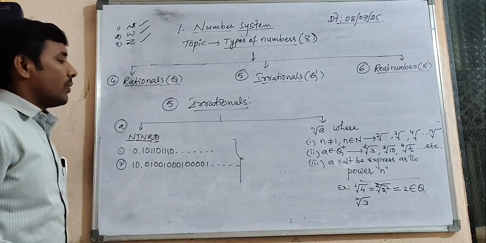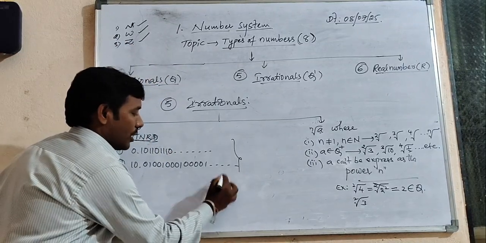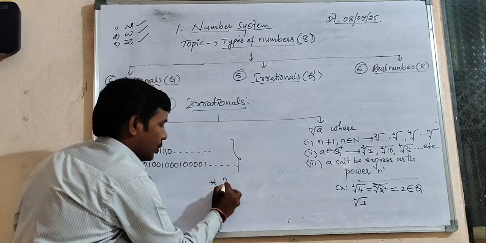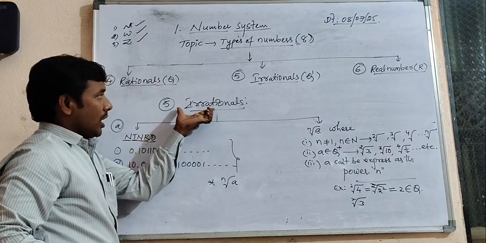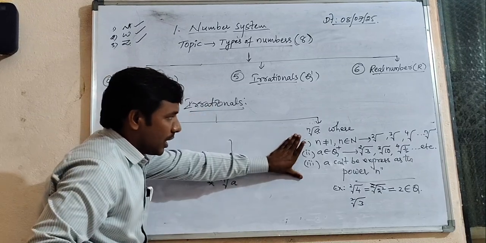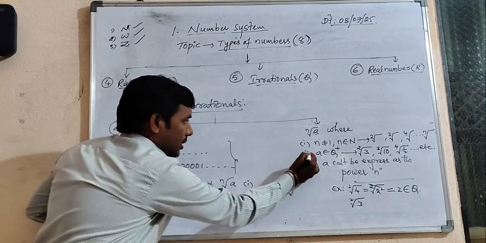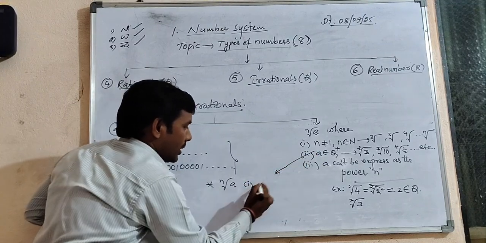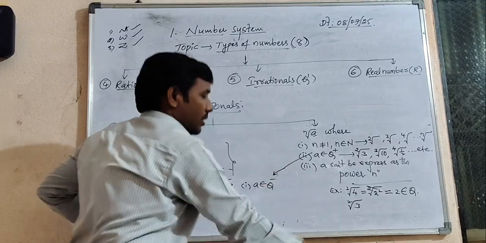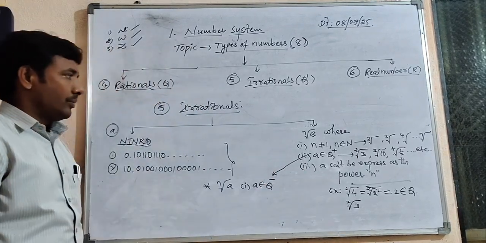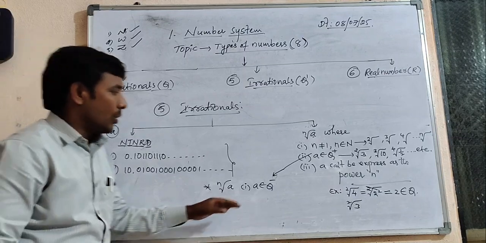One more very important thing, observe carefully. The nth root of a is irrational based on these 3 conditions. But one doubt: what if a belongs to the negative rationals?